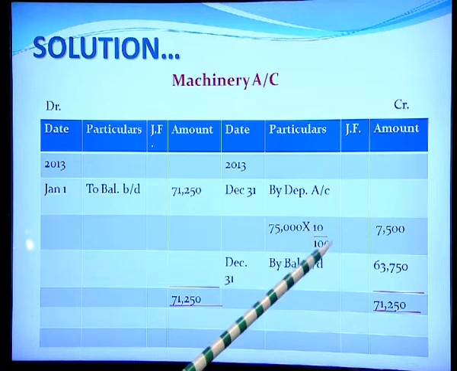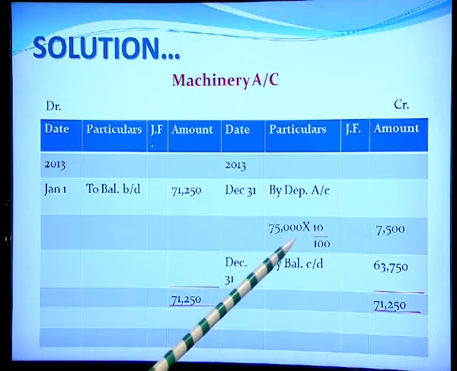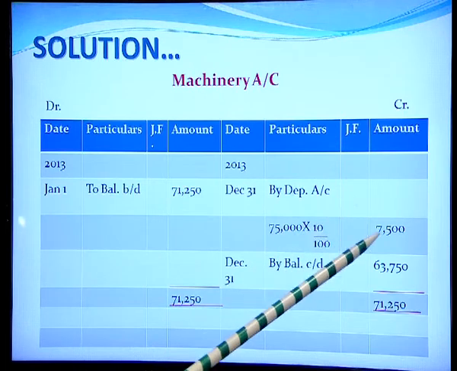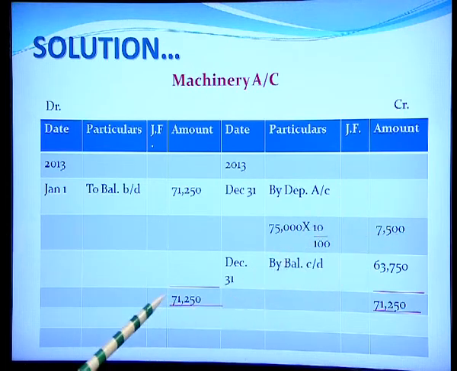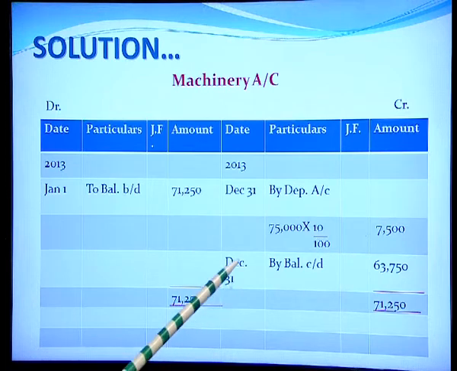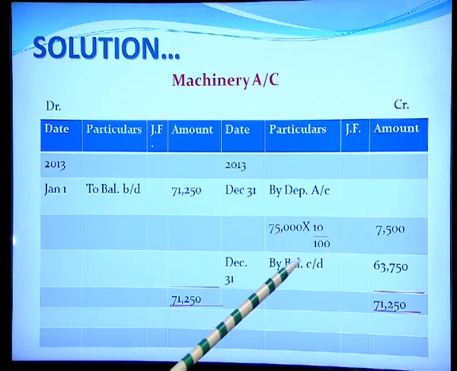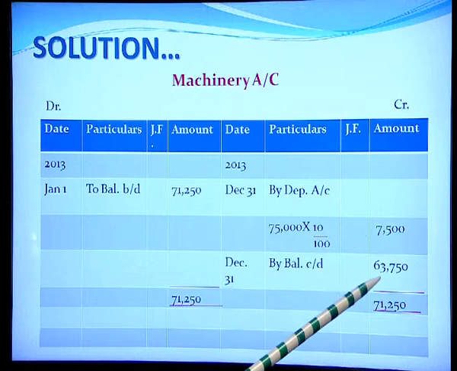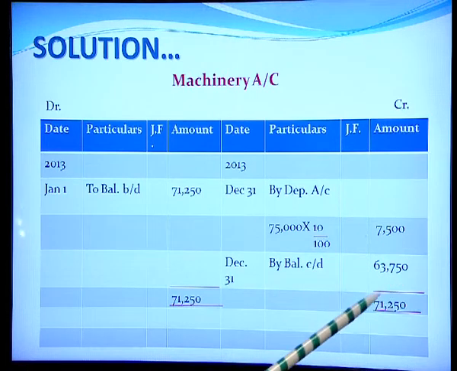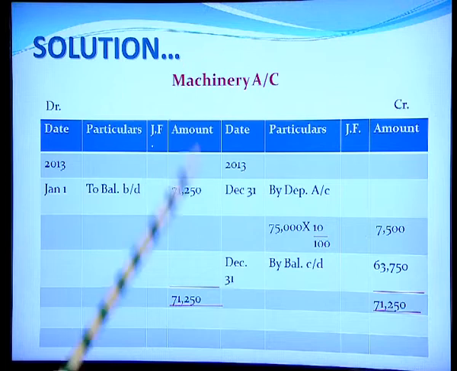So, this is the rate of depreciation that we are charging on the total cost of the asset. So, 7,500 is the amount of depreciation to be charged, and again we close the books of accounts on December 31st. So, by balance carried down 63,750 and we balance on both the debit and the credit side.